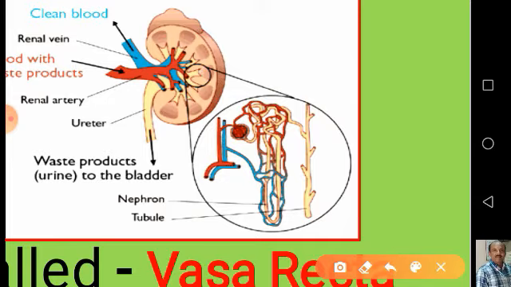I'll repeat it once again. Counter current mechanism. The proximity between the Henle's loop and vasa recta, as well as the counter current of the renal fluid and blood in them, help in maintaining and increasing osmolarity towards the inner medullary interstitium.